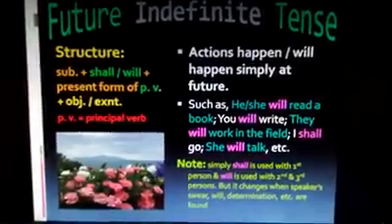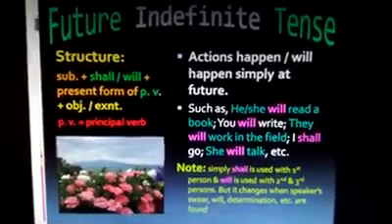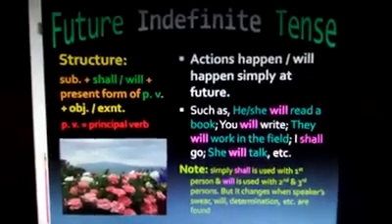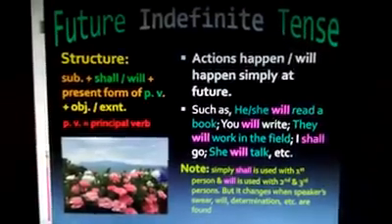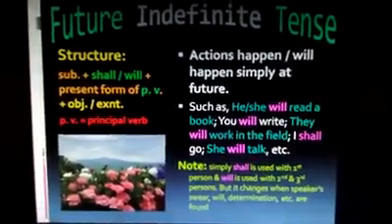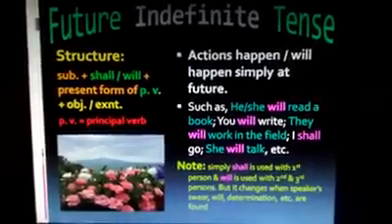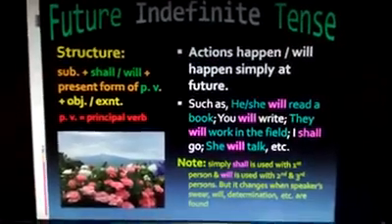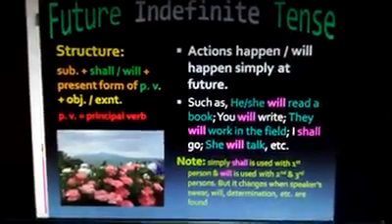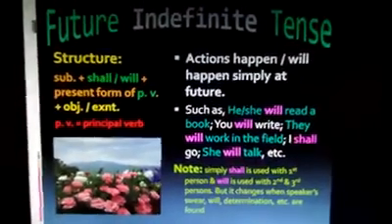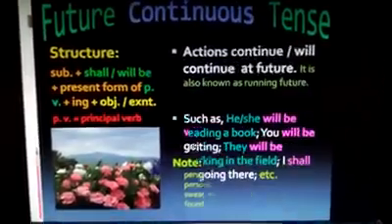Future indefinite or simple future is very easy. You see the structure: subject plus shall or will, present form of PV plus object or extension. There is a note for you of using shall and will. The examples are very easy. Following the examples, you must write your own examples.